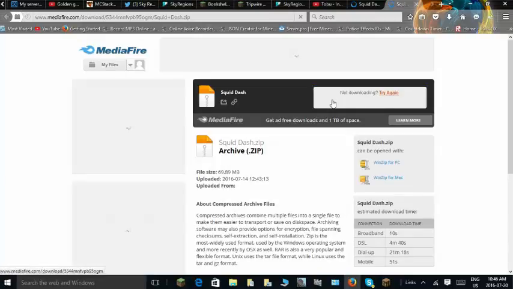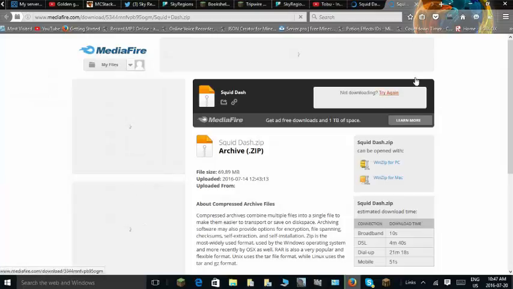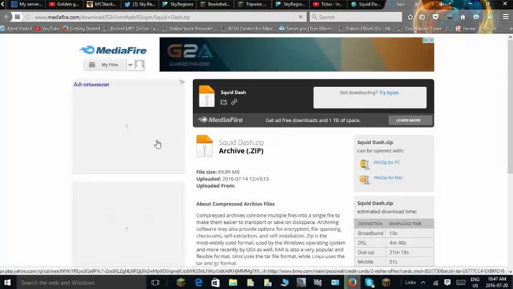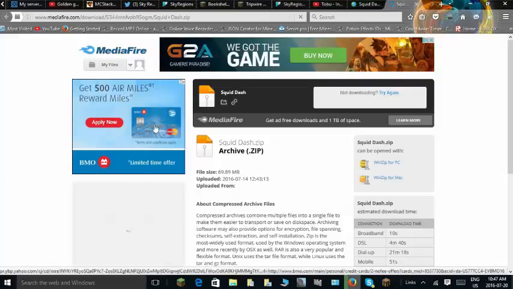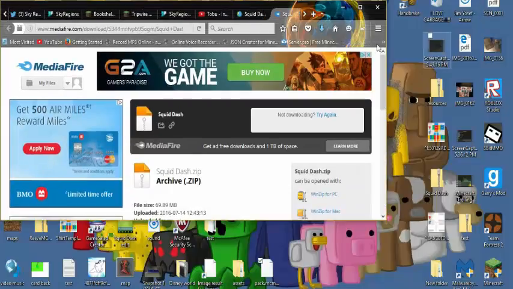Your download is starting, okay, so just wait for that, okay, save, and then that's just going to save up here for me. You might just save it on your desktop. I can't do that. It usually automatically goes to my download folder, so I'm just going to wait for it to download. See you guys when it's finished downloading. Okay, guys, we're back, and there's no minute under it, so we have finished downloading it.